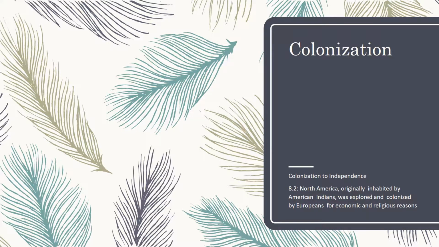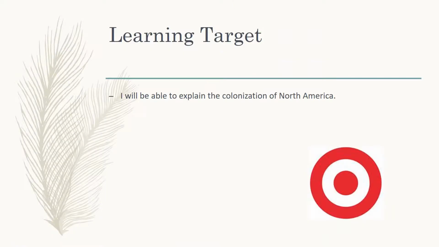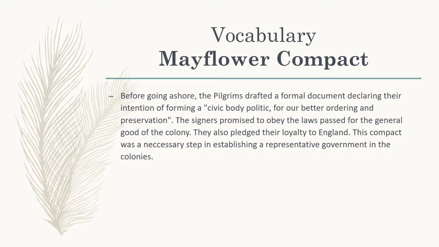So let's go ahead with our preview of what our lesson is going to be about. Your learning target: I will be able to explain the colonization of North America. After we have completed our lesson in class, you'll be able to explain what happened during the colonization of North America. Vocabulary. This is the vocabulary you need to know in order to understand the concepts that are going to be presented in class. So pay close attention to these words.